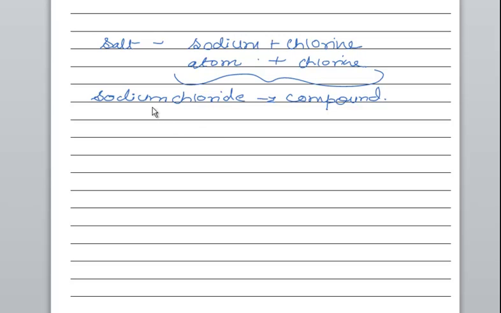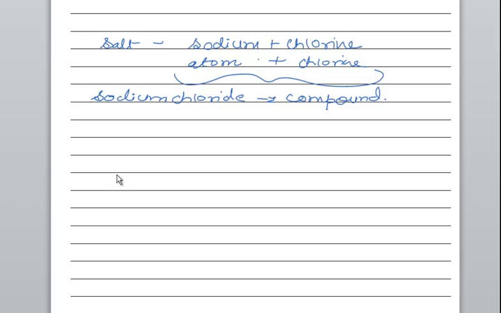Likewise, there is this sodium. Sodium combines with chlorine. So there is some force of attraction between sodium and chlorine, and only then is it forming a compound, that is salt. So there has to be some force of attraction between atoms of two elements to form a compound. Like we can't be friends with anyone.